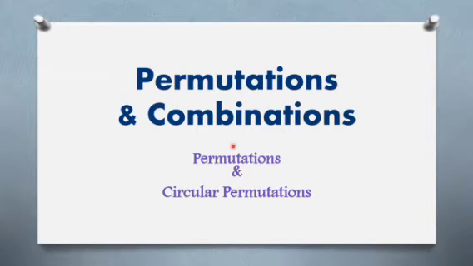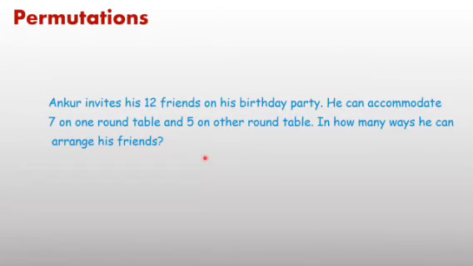Now the next topic in permutations and combinations: permutations under certain conditions and also circular permutations. One example I want to take here. Ankur invites his 12 friends to his birthday party. He can accommodate 7 on one round table and 5 on the other round table. Can you guess the number of arrangements?